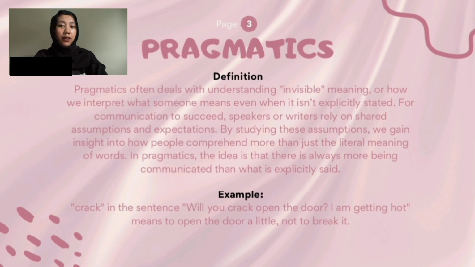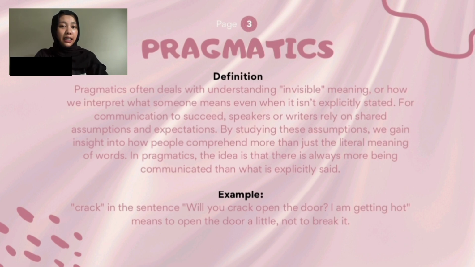So first, for the context, is deixis. Deixis refers to words and expressions whose meanings depend on the context in which they are used. Examples include pronouns like you, me, she, spatial terms like here, there, and temporal terms like now, tomorrow.